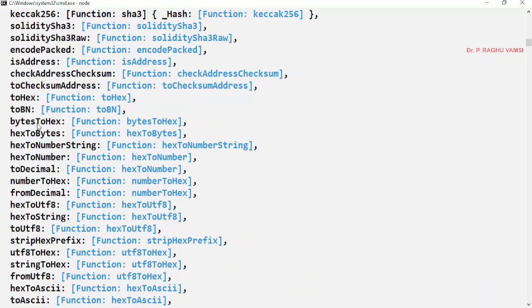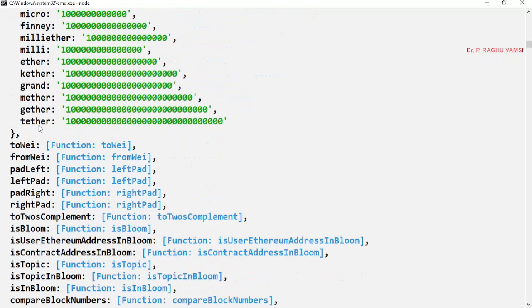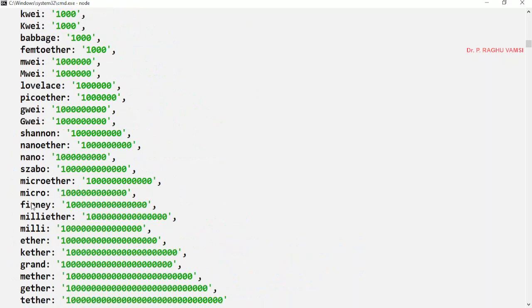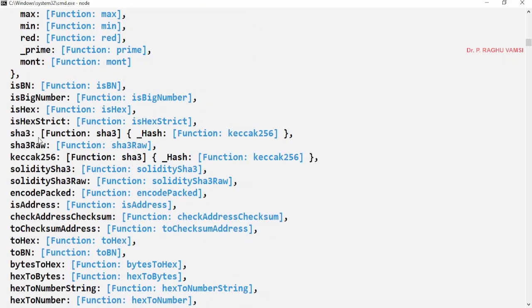And in these utils you will find converting from wei to other formats, to wei, from wei, left pad, right pad, these kinds of things. And also hex to bytes. These are the utility packages. SHA3 function calculation, SHA3 raw, Keccak256 function for the cryptographic hash function.